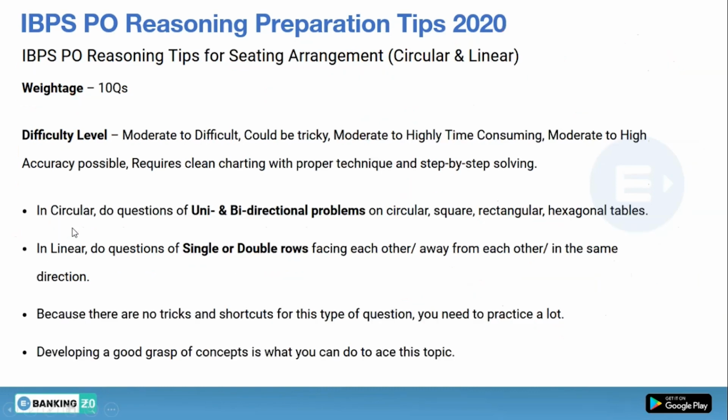Now we will move to next. Now we will talk about the sitting arrangement, including circular and linear. The questions which we can expect are from 10 to 15. Okay, 10 in prelims you can expect, in mains it can be 10 to 15. So this is a very important chapter if we talk about banking reasoning, for prelims and mains examination as well.